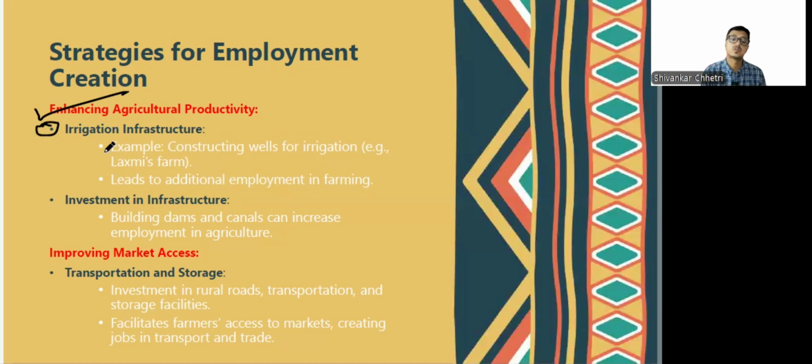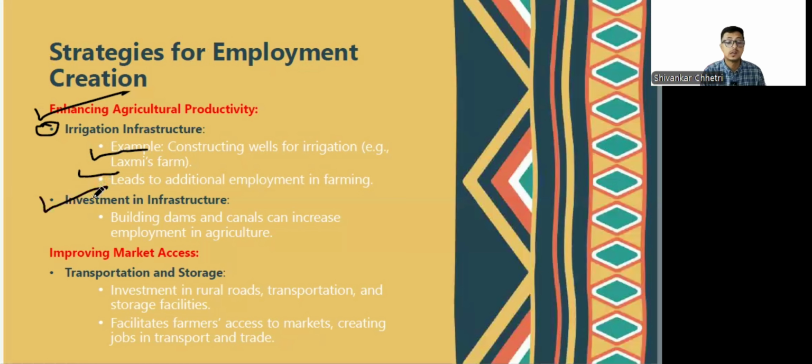Constructing wells for irrigation in Lakshmi's farm can lead to additional employment in the farm. They can grow more, more people can be involved, right? They can work more than they used to, rather than working only in one season, Kharif season, they can also work in the Rabi season, right?